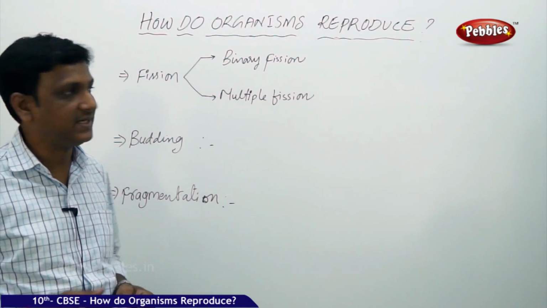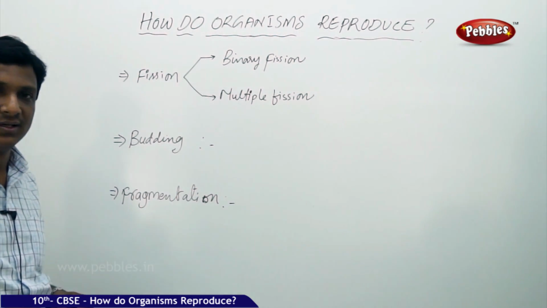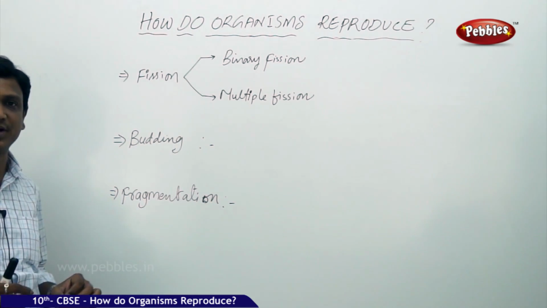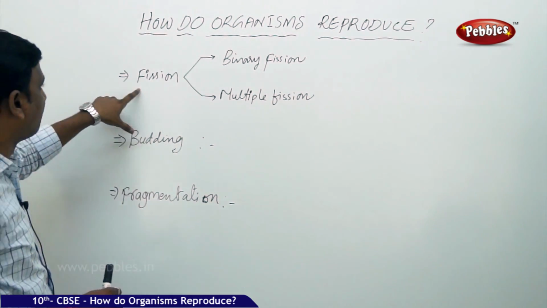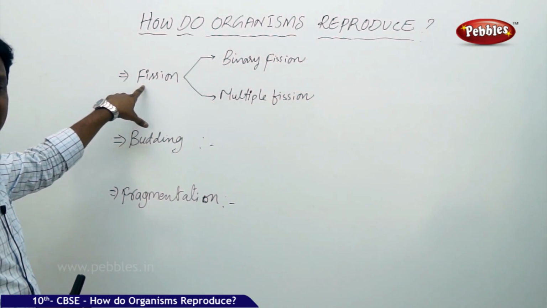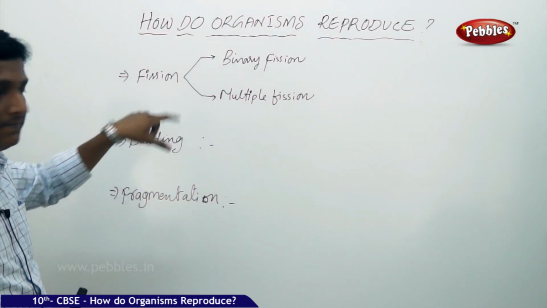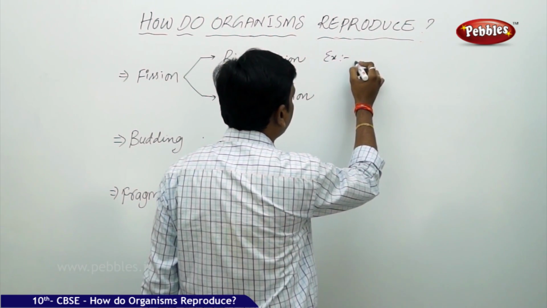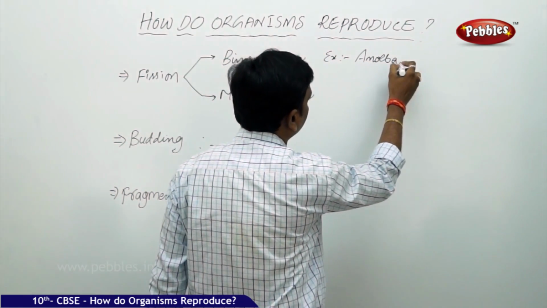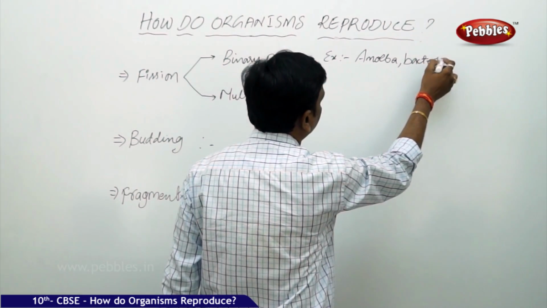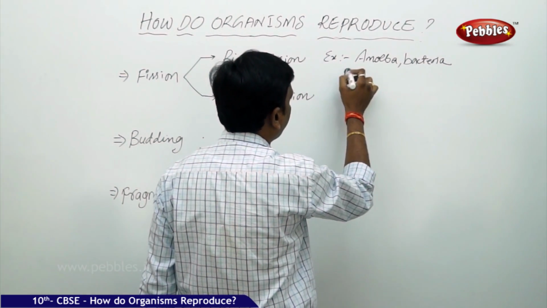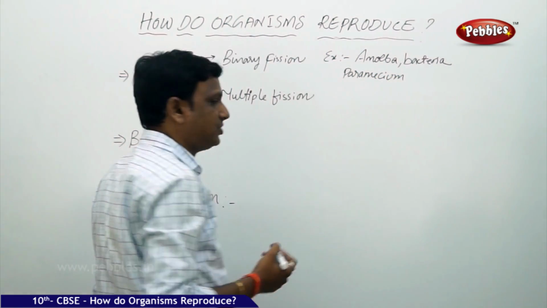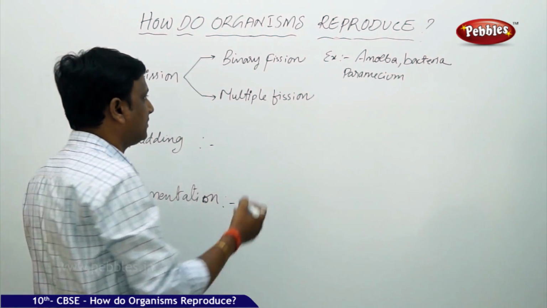But whereas in the simple forms, that is in the case of single celled organisms or in the case of multicellular organisms which are very simple, we can find some modes of reproduction which are very simple. So, we have seen fission. It is a very simple mode of reproduction in which a cell divides into either two or many. If it is two, you call it binary fission, and we learned examples like amoeba, bacteria, and certain protozoans like paramecium, euglena, leishmania, whatever, so we have discussed it here.